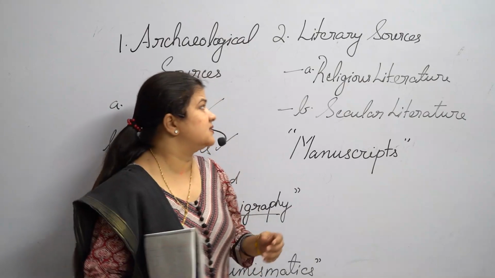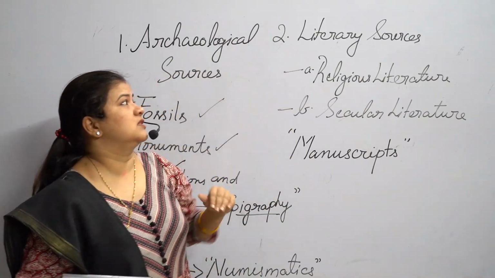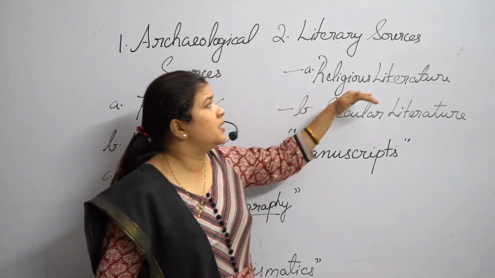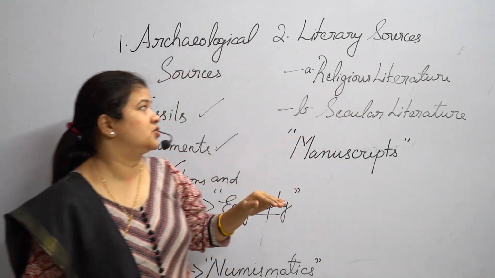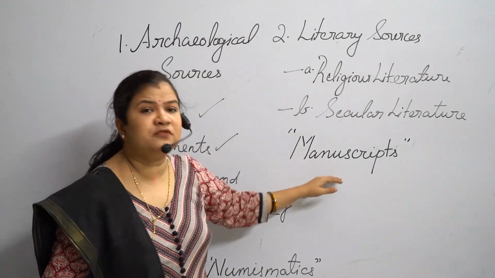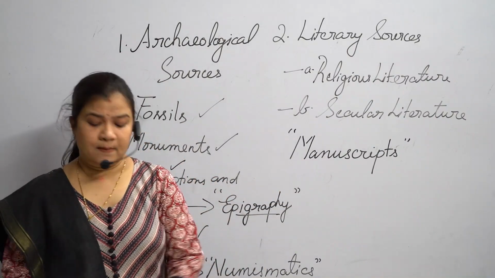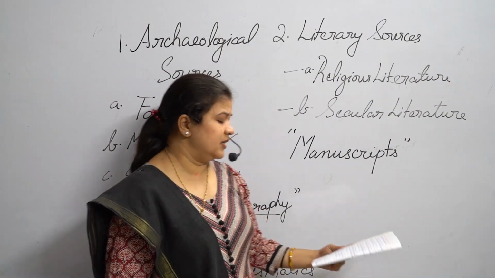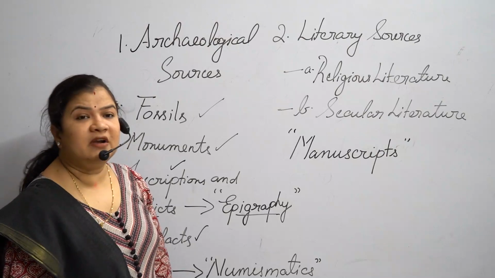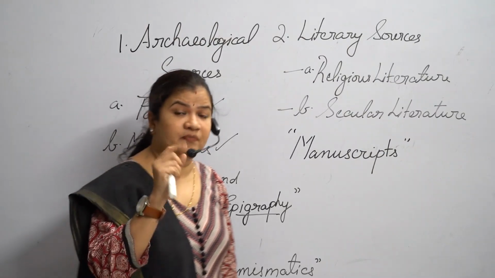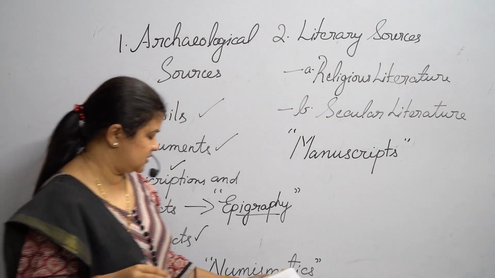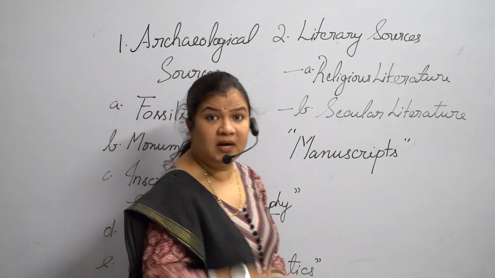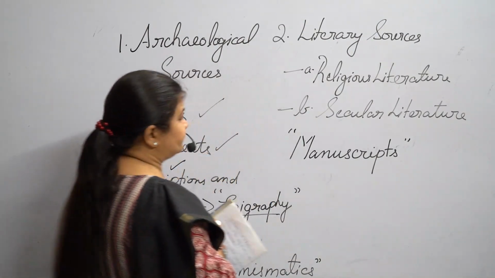Now, let us see the literary sources. Literary sources can again be split up into religious literature and secular literature. To go through this, first we need to know what manuscripts are. The first literary sources were developed in the form of manuscripts. Manu is a Latin word which means hand.